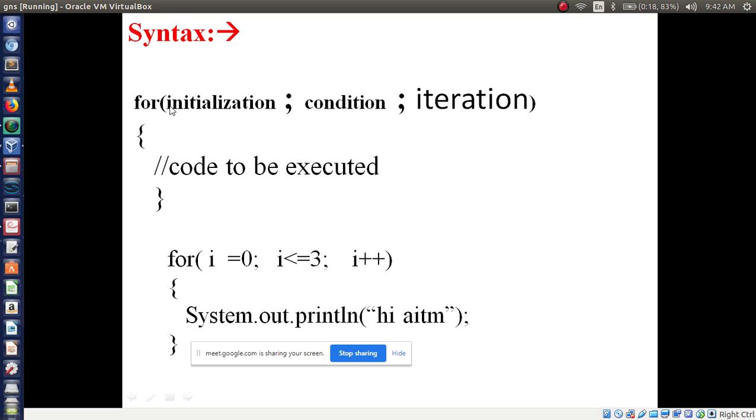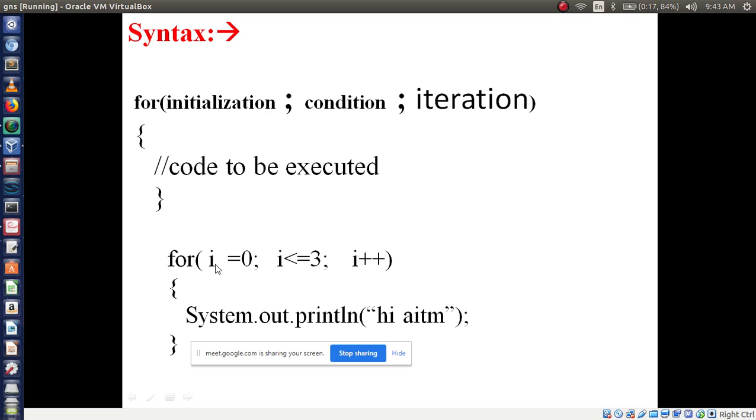For is a keyword, then initialization, condition, then iteration. Inside this loop, whatever we are going to execute, those statements we have to write, right? These statements will execute as long as our condition is satisfied, or the condition is true. Okay, see, I have written a small example.